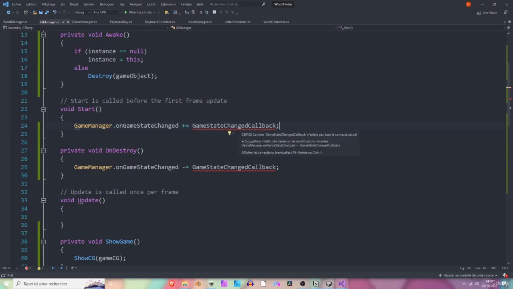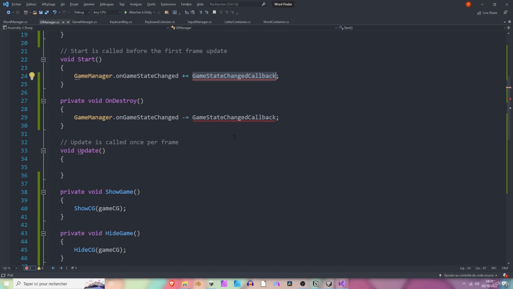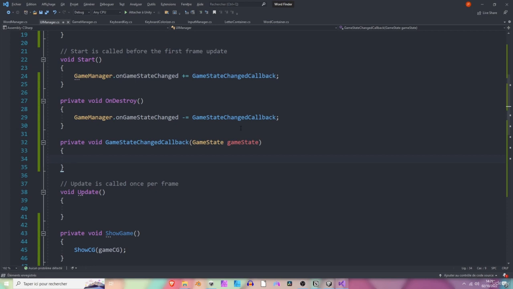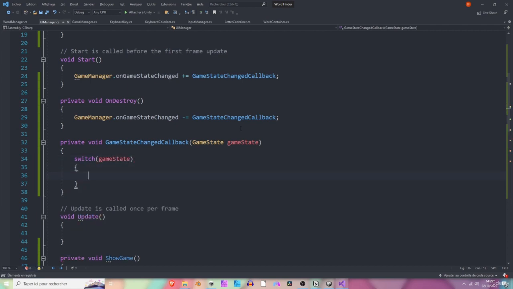So let's get back to our UI manager. Now we are going to create the GameStateChanged callback method. So let's copy it and paste it right here. It's going to be a private method that will take a GameState as an argument. Okay, perfect. So now we are going to use a switch condition. So switch GameState. This conditional type is really useful when dealing with enums and stuff like that.